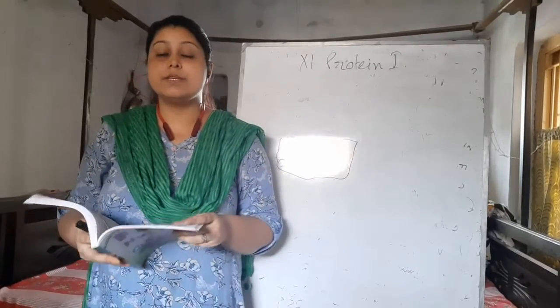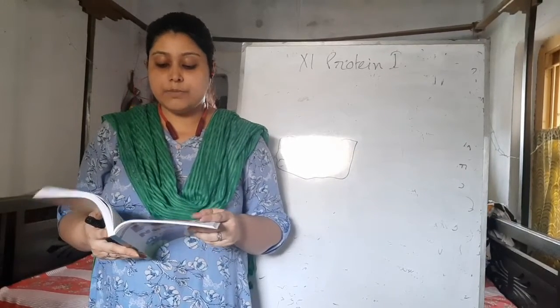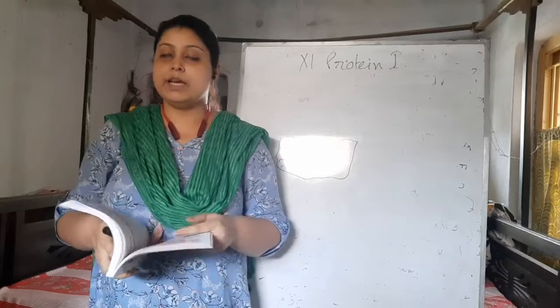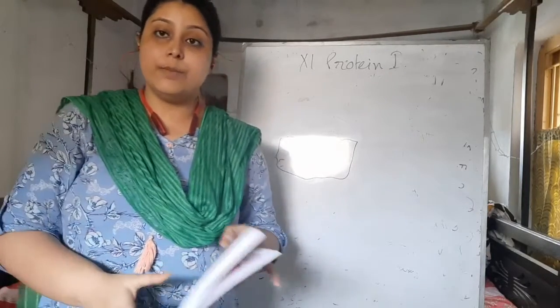So what is the distribution? 50% of the protein in our body is in muscles, 20% in bones, 10% in skin, and the remainder is present in many other parts of our body.